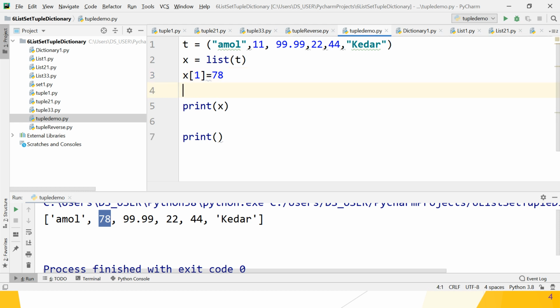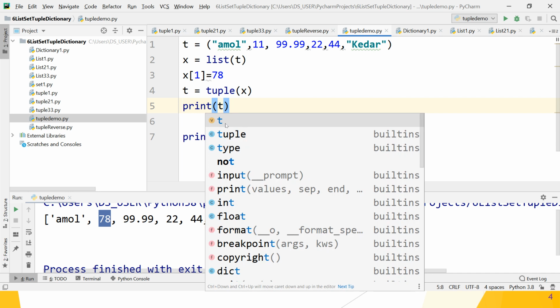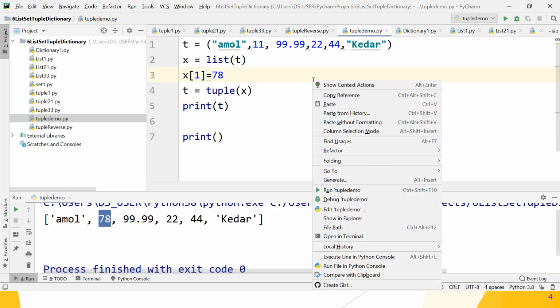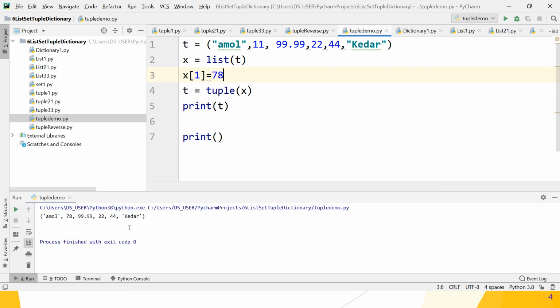Now convert x into a tuple. Which method is available? t is equal to tuple. The tuple constructor is available. So convert x with tuple(x) into t. Great, guys, it works. So now x, a list type, is converted into a tuple. Print t, so we know whether it gives the correct output or not.